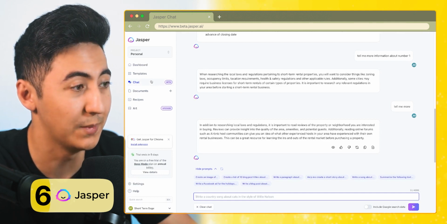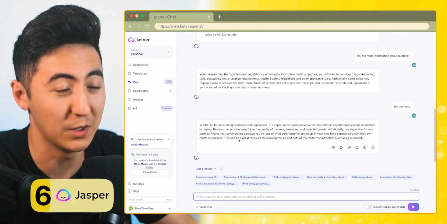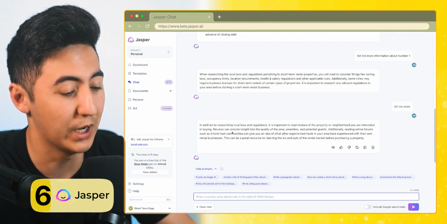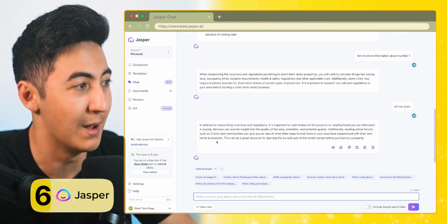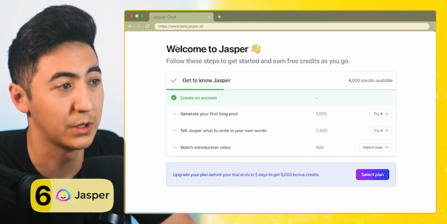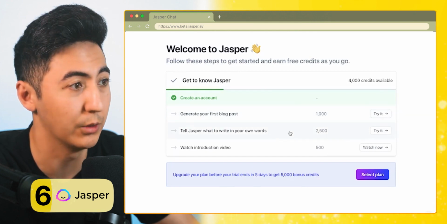Very similar to ChatGPT. And what's nice is that unlike ChatGPT, which is constantly down, Jasper Chat will be up most of the time, I imagine. All right, so now what we're gonna do, I'm just gonna go to the dashboard and we're just gonna start walking through some of the things that we can do.